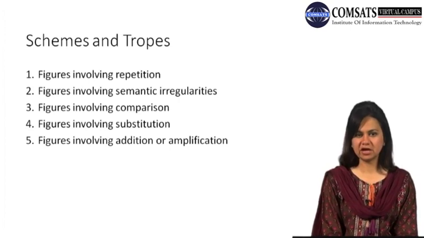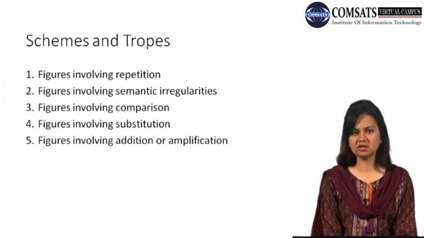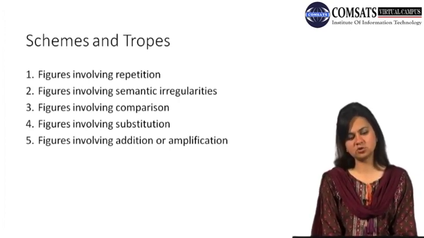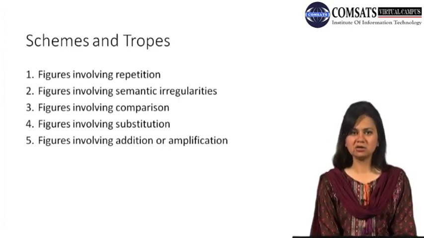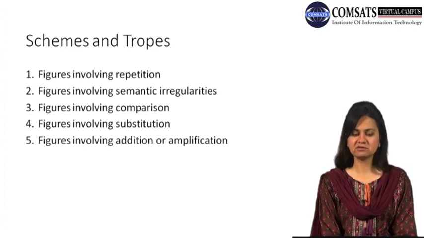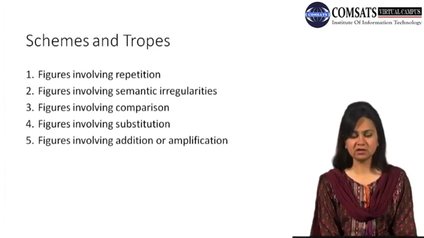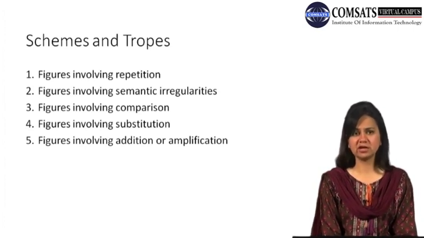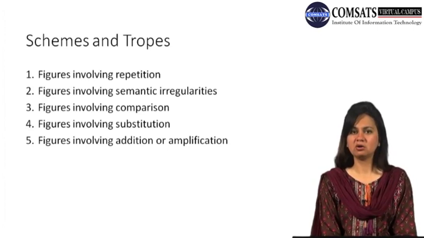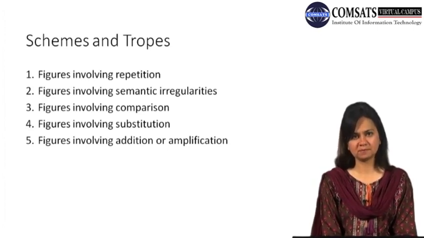So these are the different categories into which we divide the figures of speech. Figures which involve repetition are broadly called schemes, and figures which involve semantic irregularity, comparison, substitution, and addition and amplification are all termed tropes.